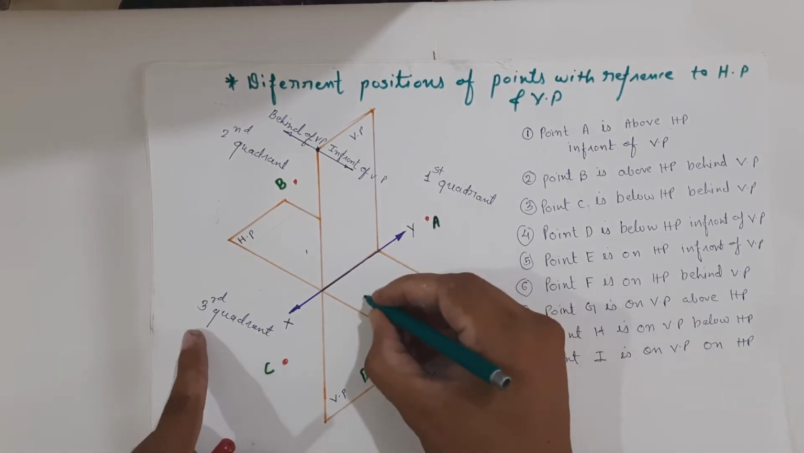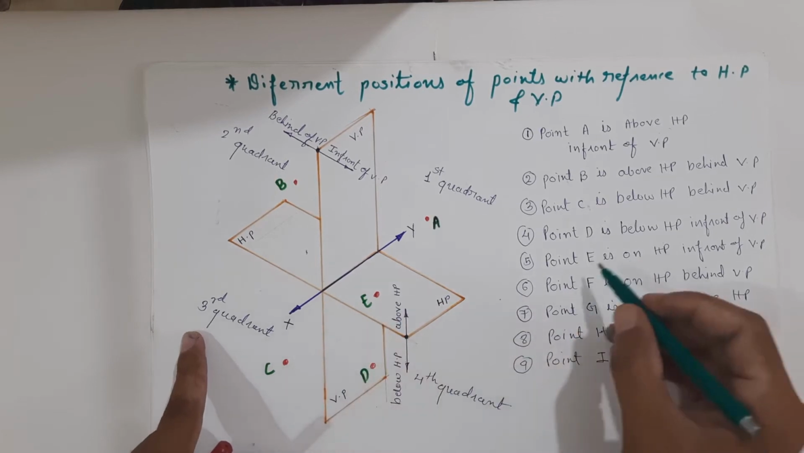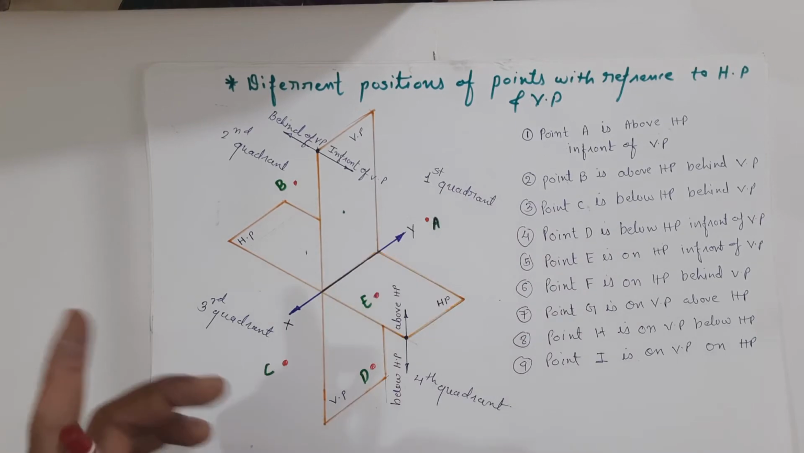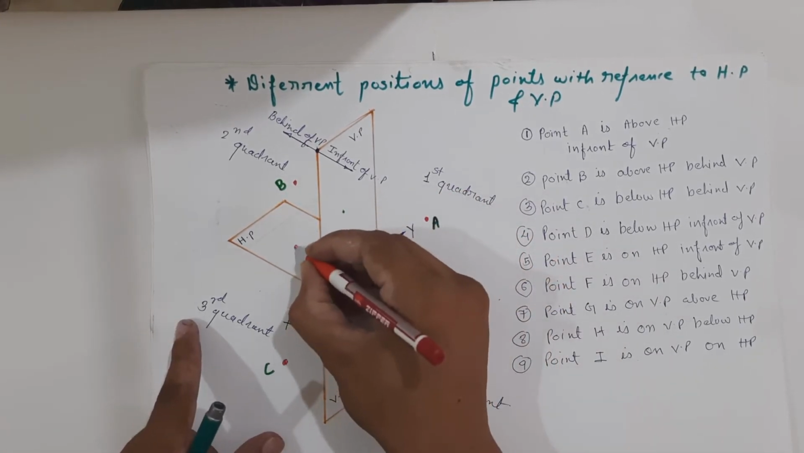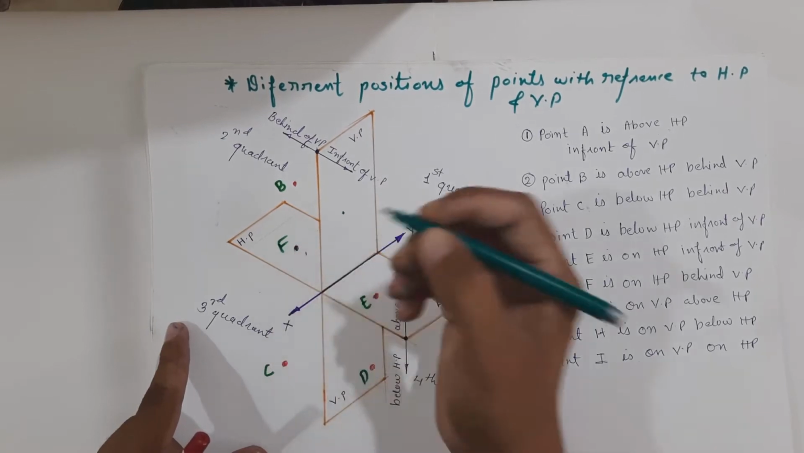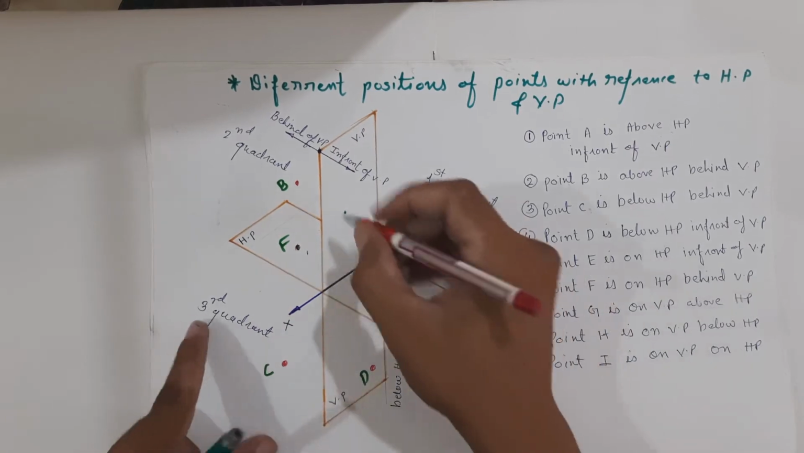Now if we will take point over here on horizontal plane, point E, then we can say that point E is on HP in front of VP. So point E is on HP in front of VP. This is point F over here. So the point F is on HP behind VP. We will take point G over here.